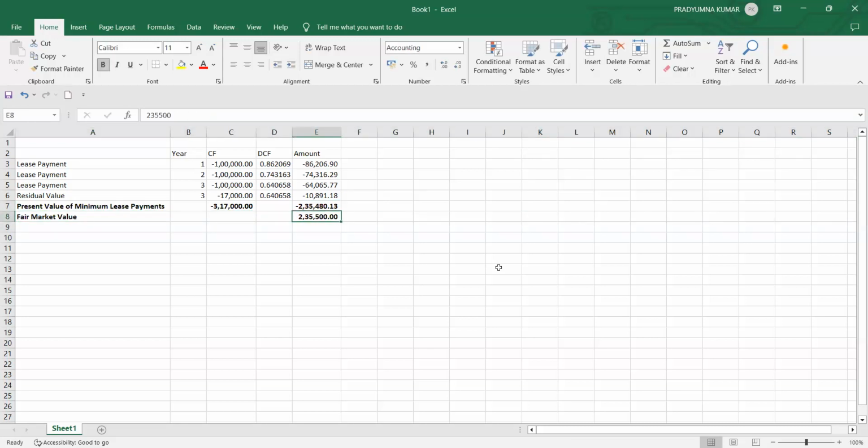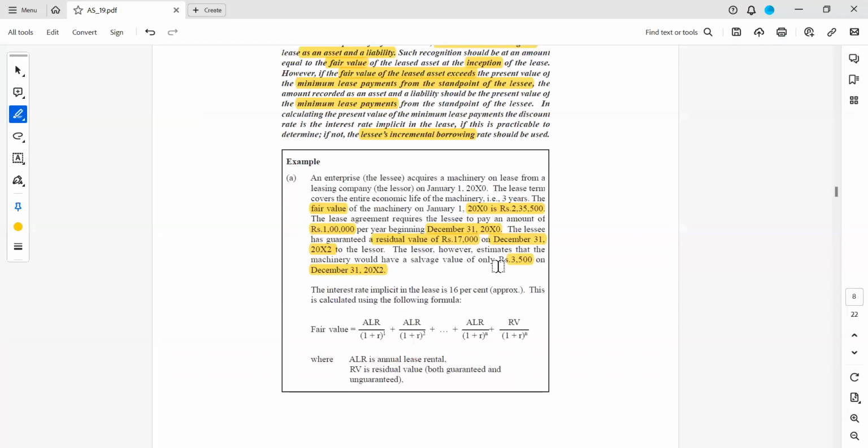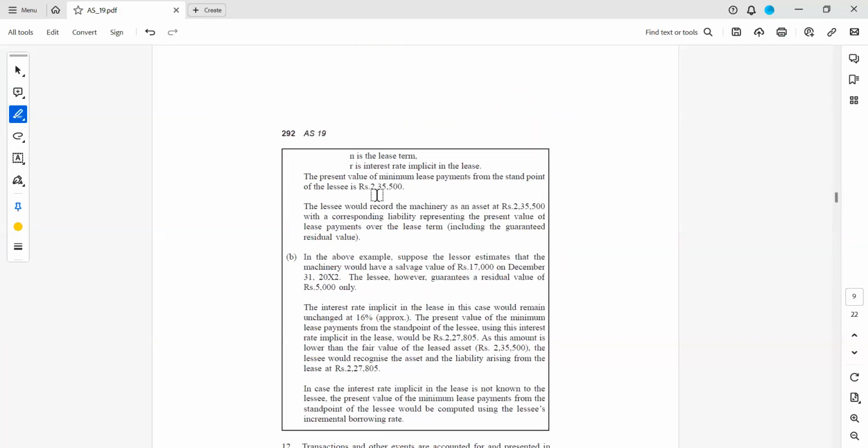See, actually, it is almost the same, a 20 rupees difference. The 20 rupees difference is also because here we are taking decimals up to 6 digits and multiplying. That is the reason the 20 rupees difference comes. Otherwise, the difference is zero. So, as per this example, they have considered it as zero only. That means 2,35,000 is the...